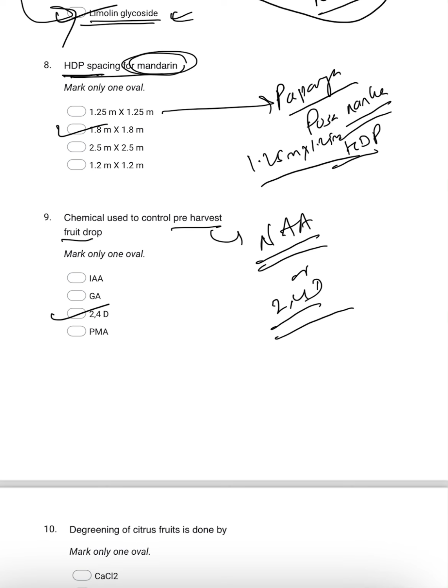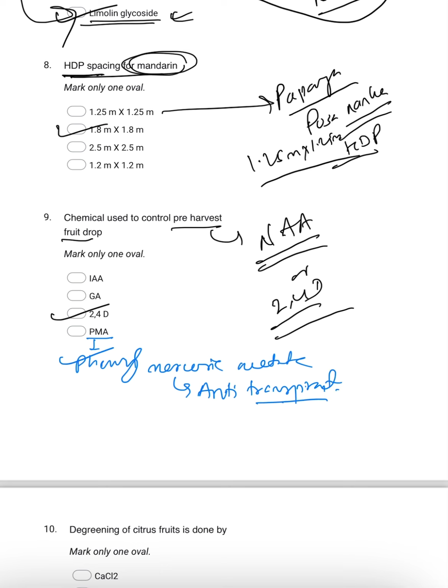Then PMA, that is phenyl mercuric acetate, is used as an anti-transpirant. In drought conditions you use this phenyl mercuric acetate, and it is a stomata closing type of anti-transpirant.